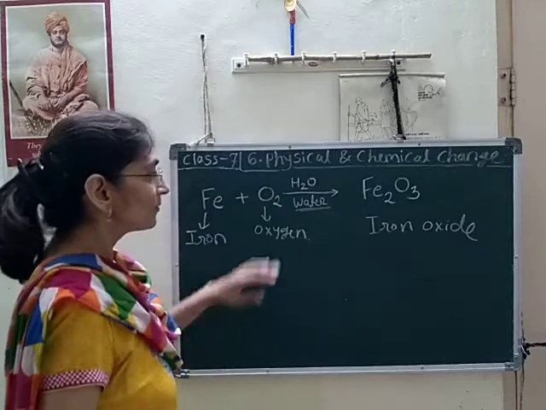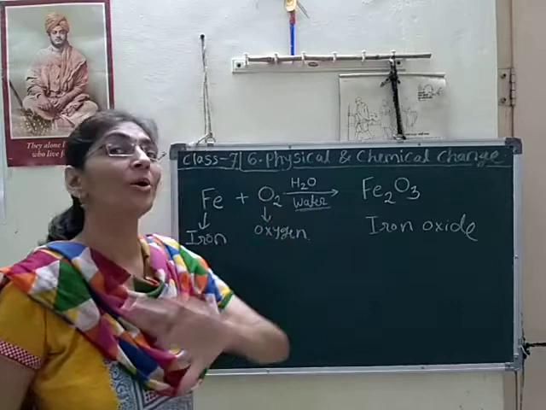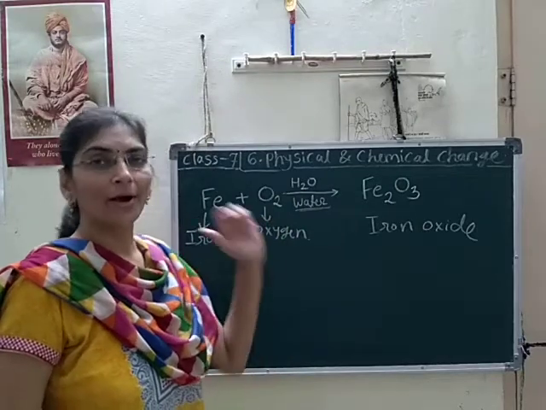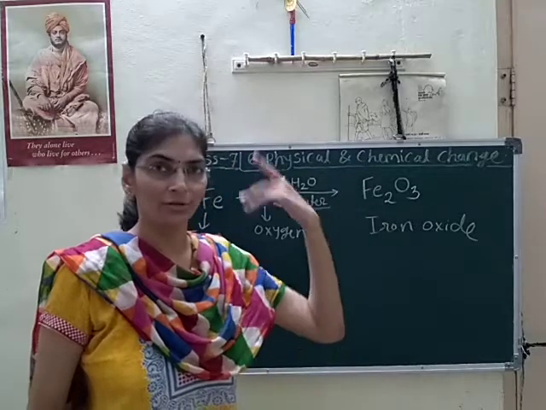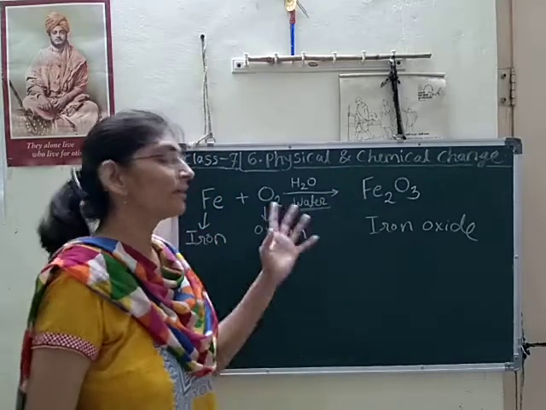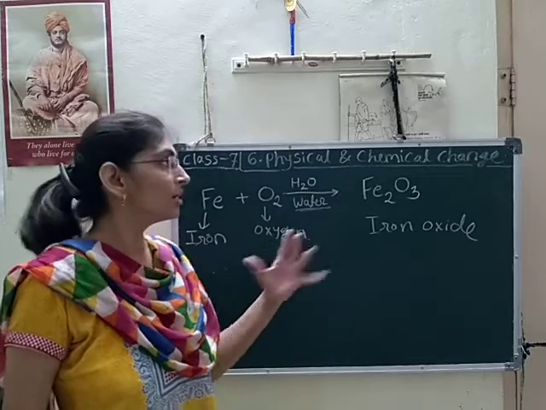So in this reaction, one very important thing we have to follow. According to the law of chemical combination, you will learn in your 9th standard, but still I will introduce it.